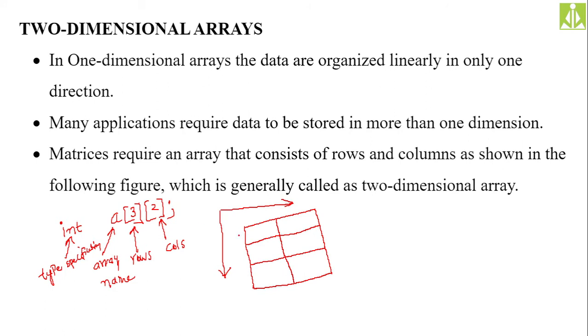0th row, first row and second row. So always the index will start from 0 and end at maximum size minus 1. What is the maximum size of my rows? 3. So it starts at 0 and ends at maximum size minus 1, that is 3 minus 1, 2. Likewise, then give the index for columns. Start with 0 and 1. What is my maximum size for columns? 2. And it starts at 0 and ends at 1.